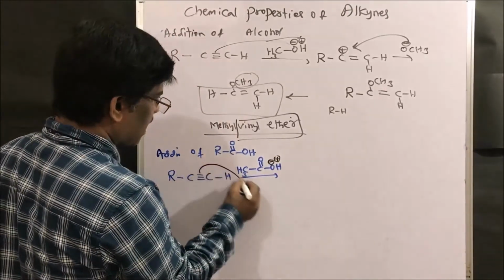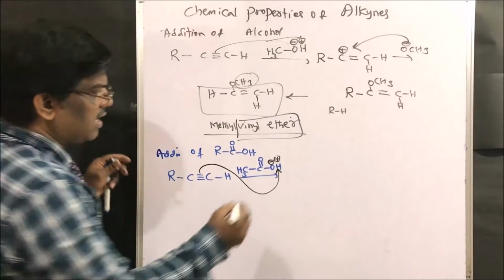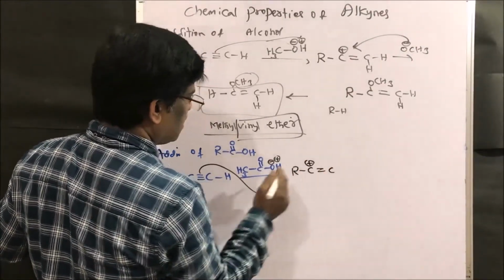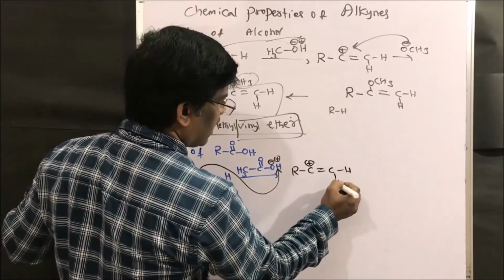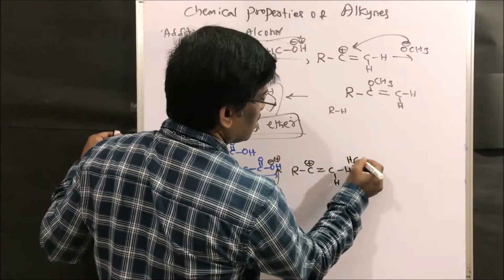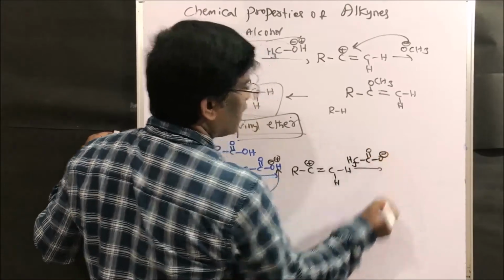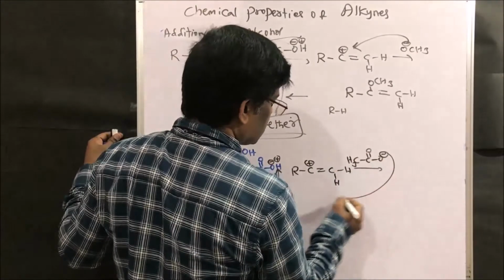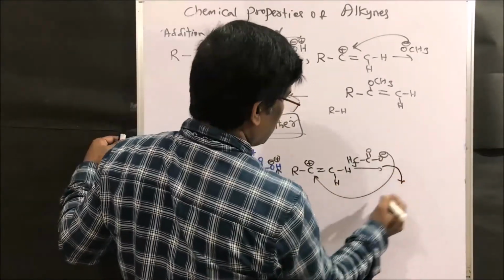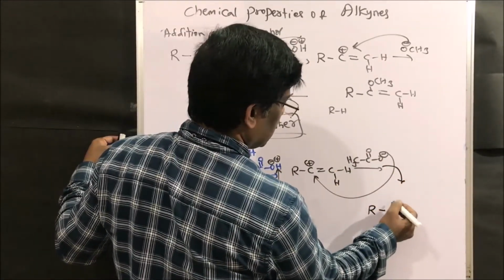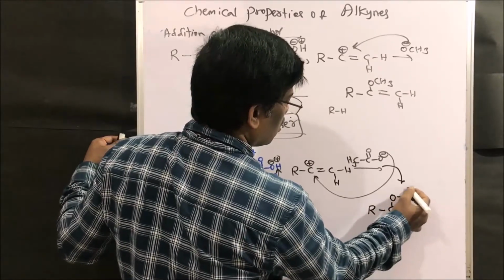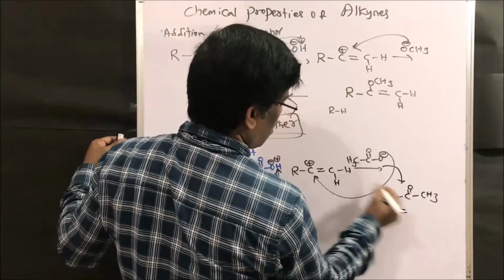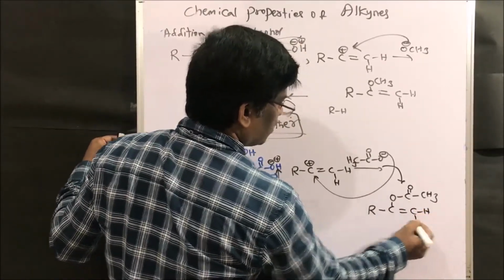So this H+ ion attacks this to give R C double bond carbocation C hydrogen and hydrogen, and CH3 COO-, right friends? This comes and sits here. So this gives R C O C CH3, double bond C hydrogen and hydrogen.